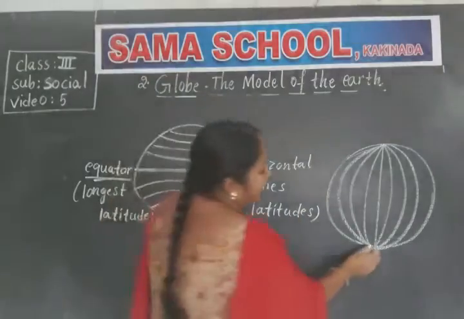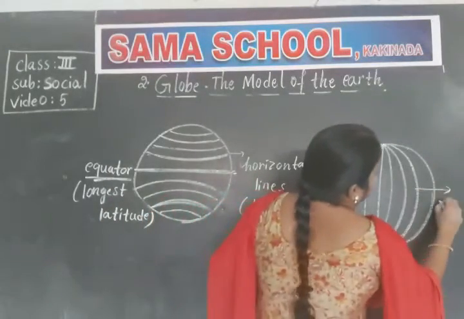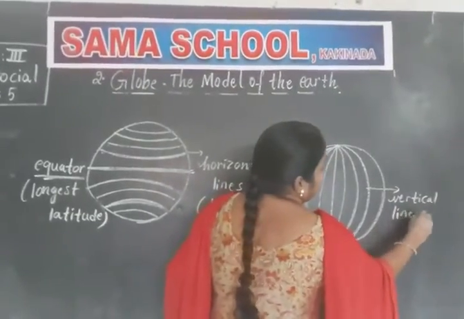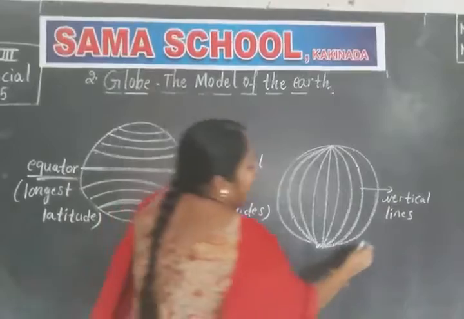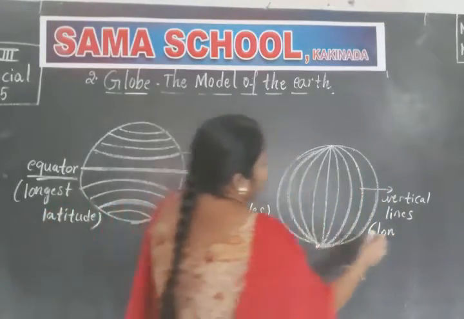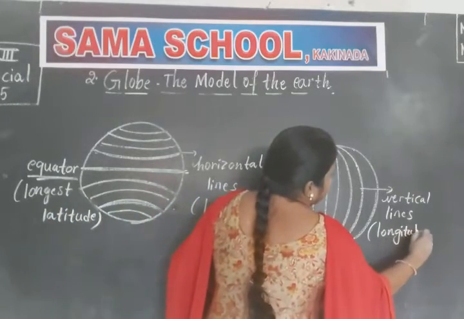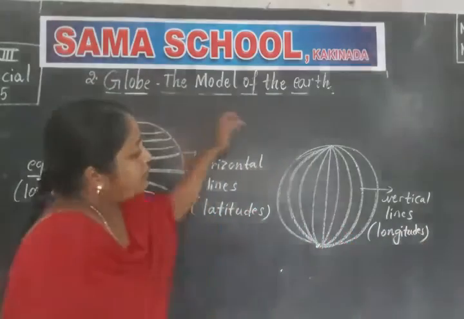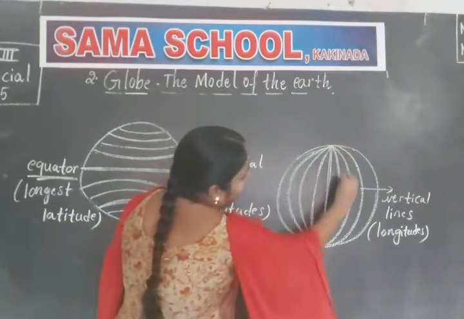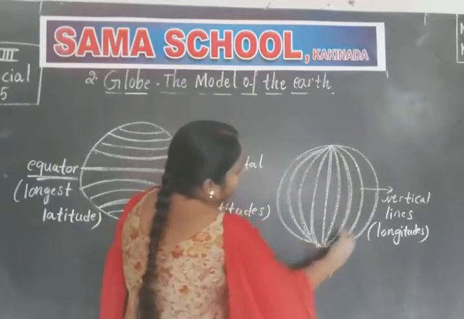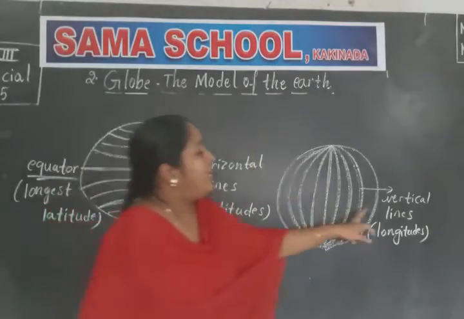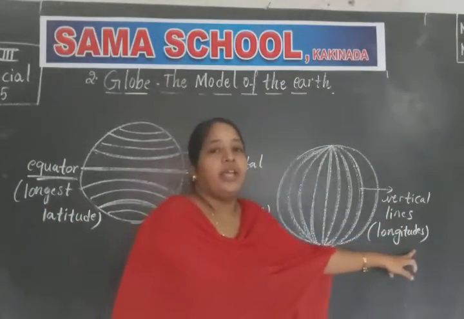These are vertical lines, and they are called longitudes.